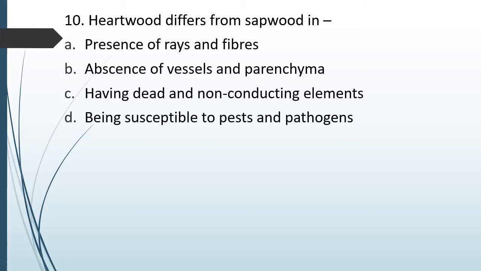Question number 10. Heartwood differs from sapwood in presence of rays and fibers, absence of vessels and parenchyma, having dead and non-conducting elements, being susceptible to pests and pathogens. Correct answer is option C, in having dead and non-conducting elements.